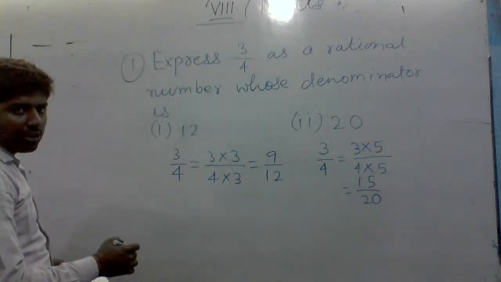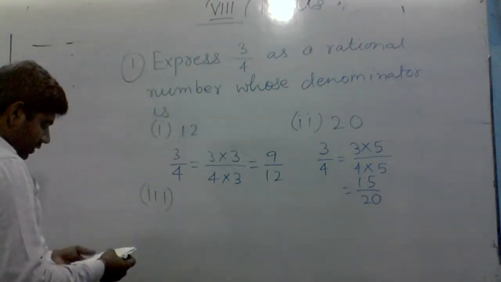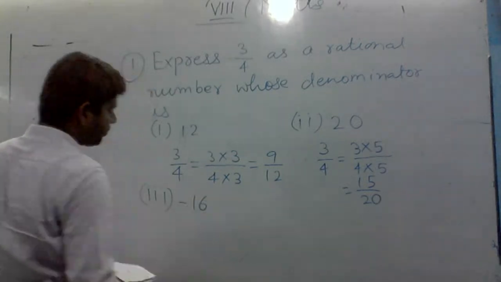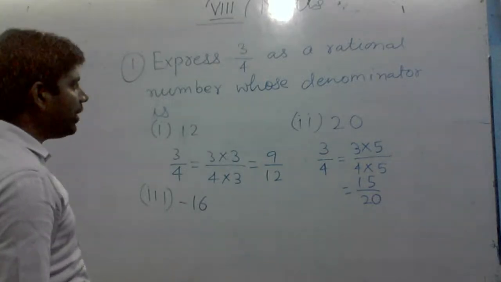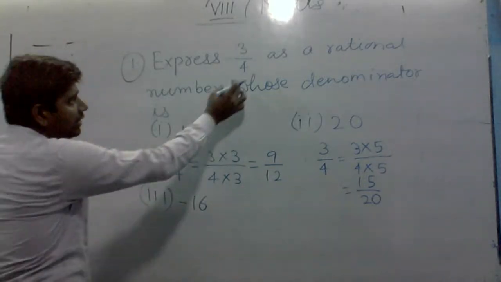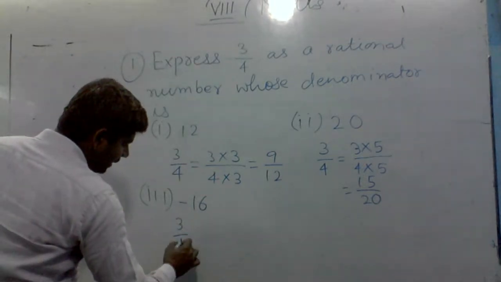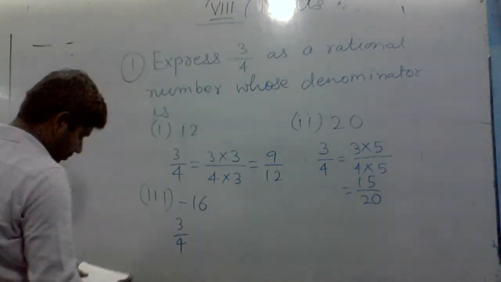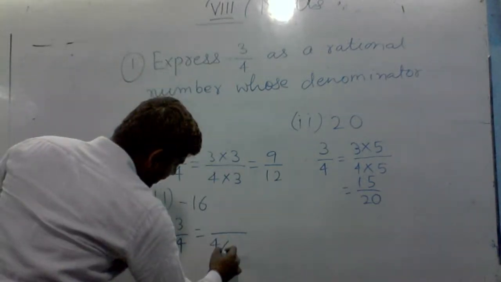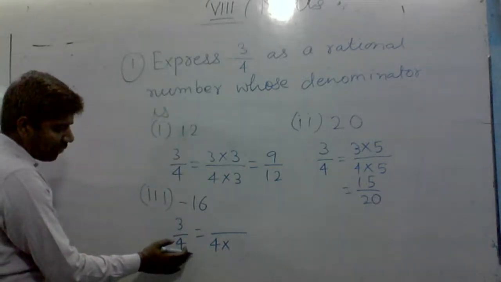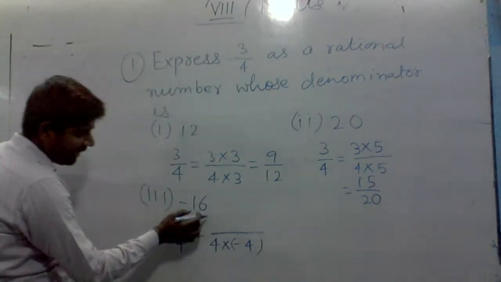Now come to the third question. It is minus 16. We have to convert this rational number into a rational number whose denominator will be equal to minus 16. So we can write 3 by 4 equal to, see here we will multiply the denominator which is 4 by minus 4, then it will become minus 16.